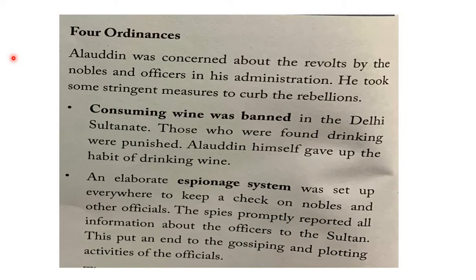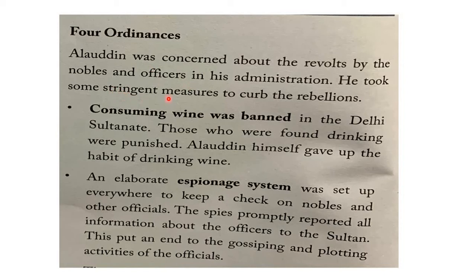Internally, within his kingdom, problems would come from the nobles, the ministers. Nobles means the ministers and officers working under him. He realized that internally he should first make his authority very strong. For that, he thought about who would pose a threat to him. It was the nobles and officers in his administration. So first he wanted to take control of all these nobles and officers.